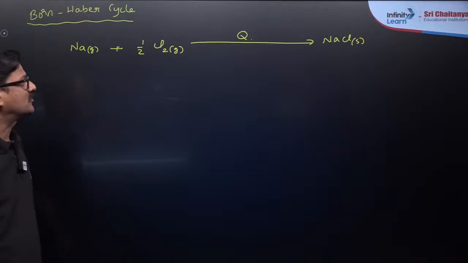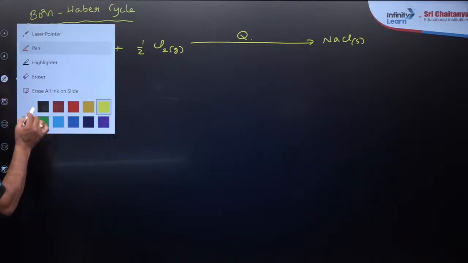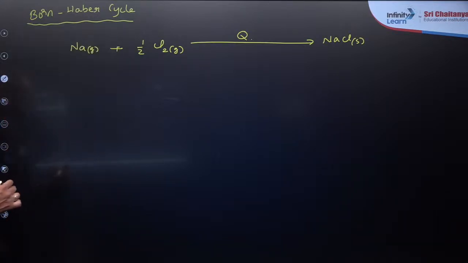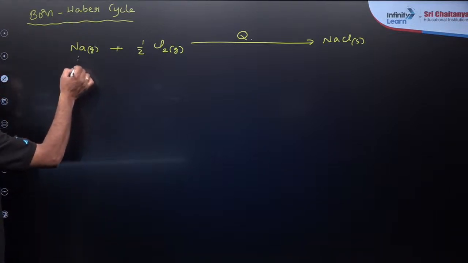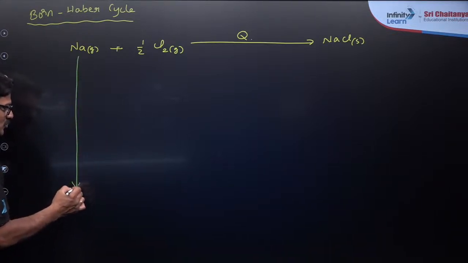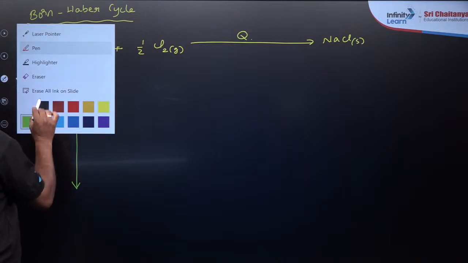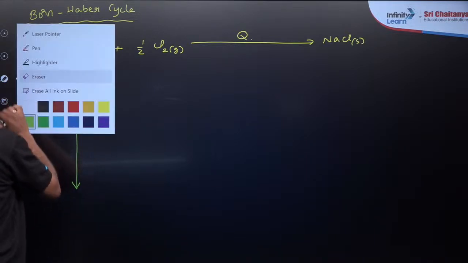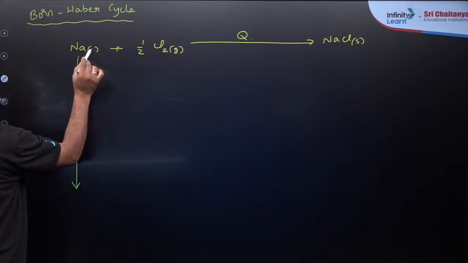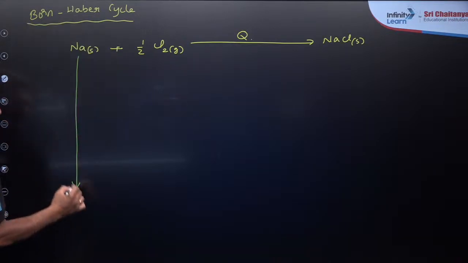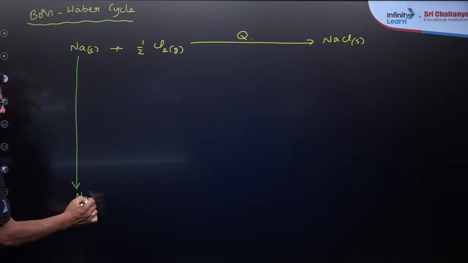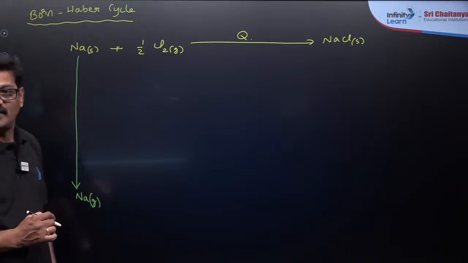Carefully you see, Anushka Roy. So this is a direct step. Now we are going to see what happens in the indirect step. So sodium, which is actually a solid, is going to be converted into sodium in the gaseous state. That process is called sublimation.